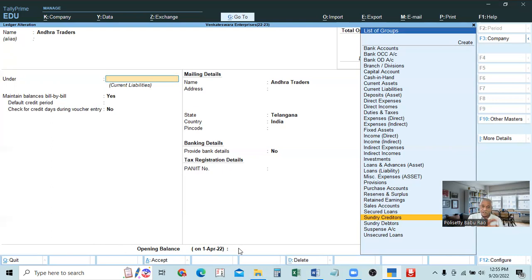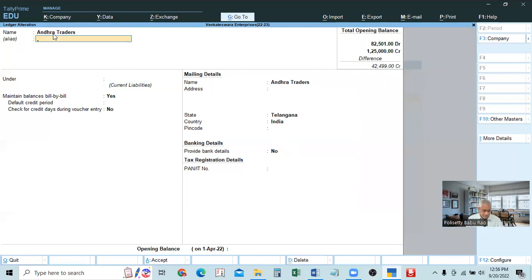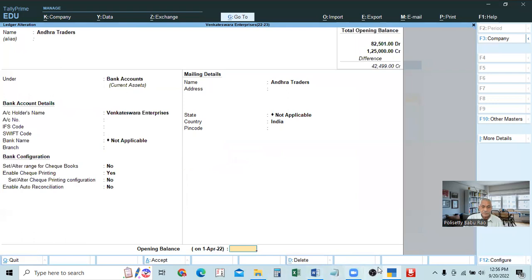In the case of a new ledger, enter all the details, and at the end, enter the opening balance. In the case of an existing ledger, if you want to enter the opening balance, then from the name of the ledger, directly you click with the mouse at the opening balance tab or press Control End. Just stuck up 1 minute. You come to this one, Control End, and automatically it comes to the opening balance tab. Then you can enter and accept.